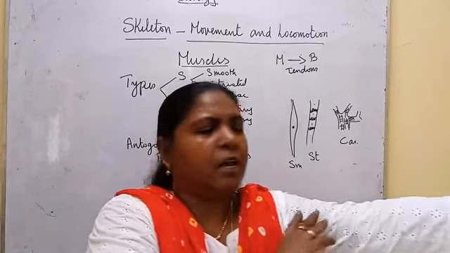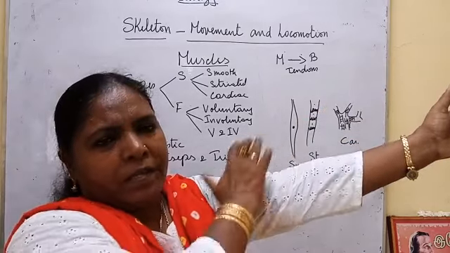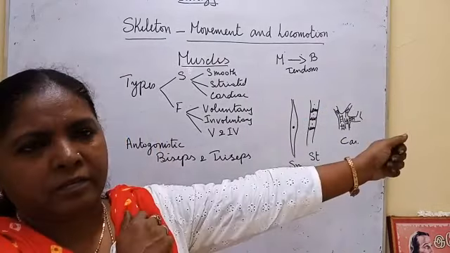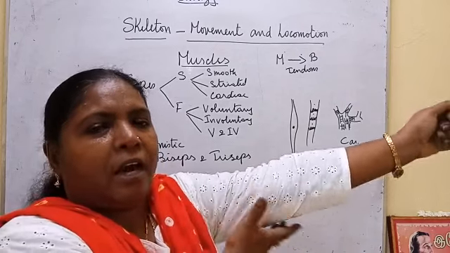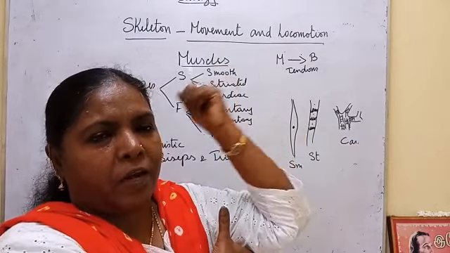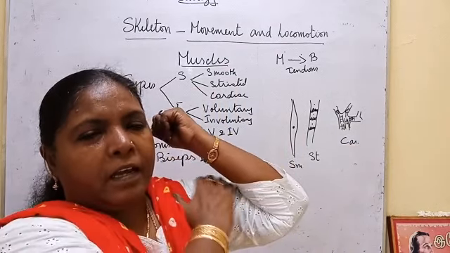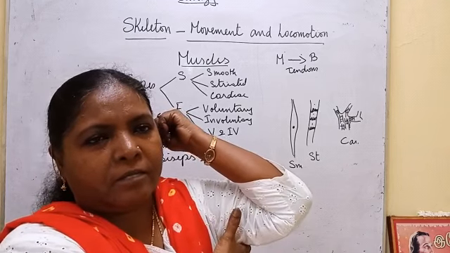In our upper arm, when I stretch my hand, the bicep muscles expand and the tricep muscles contract. When I fold my hand, the bicep muscles contract and the tricep muscles expand.